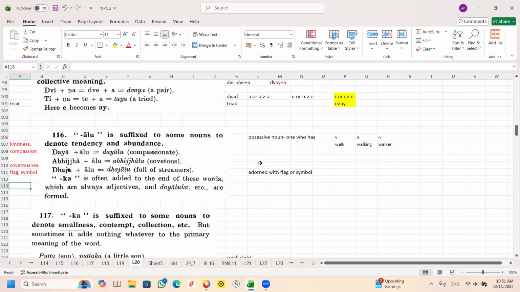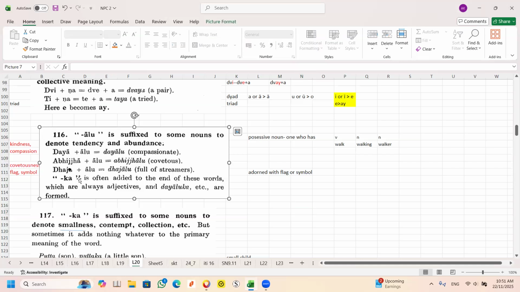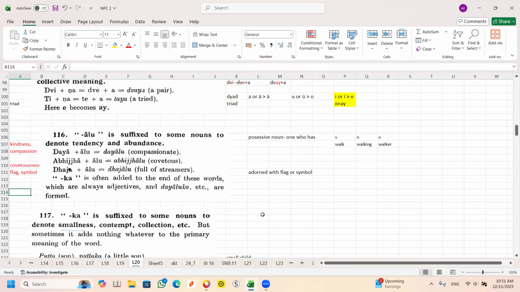The coarse greed is "loba". "Loba" is very coarse already. "Tanha" is even more subtle than that. "Raga" is also subtle. Sometimes you cannot even figure it out. Anyway, this is how you look at it.